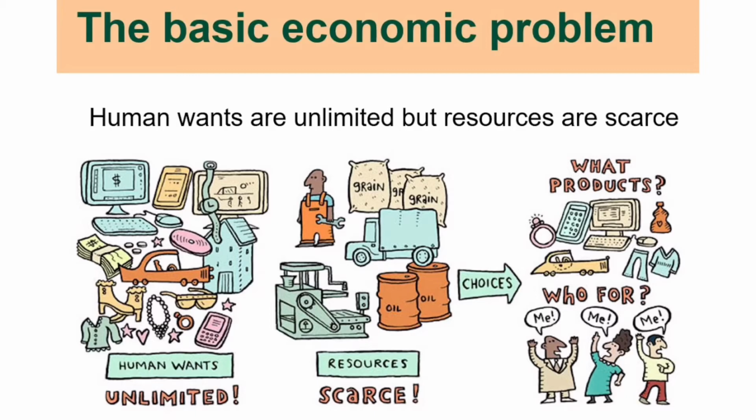Is it clear? Now, why does the economic problem arise? I have already told you why this problem arises. Because of unlimited wants, limited resources, and resources having alternative uses. Unlimited wants mean the wants of human beings keep on multiplying. If one want is satisfied, then automatically another want arises. For example, if you were using 3G phones, now you are using 4G, and again even 5G will come, you will demand 5G phones. So your wants are never satisfied. They keep on multiplying. Once one want is satisfied, automatically the other want will arise.